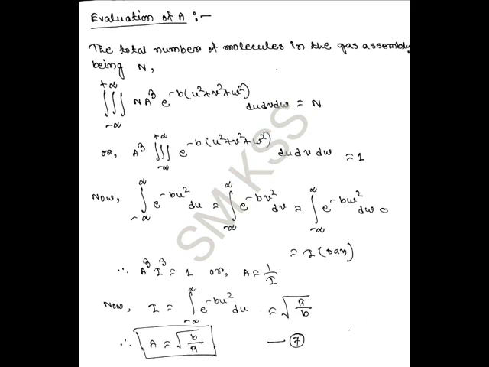Now, in the expressions for the molecular density rho, there are two constants a and b, and we have to calculate the values of a and b. At first, we try to evaluate the value of constant a. The total number of molecules in the gas ensemble, that is n, is represented by this equation: integration minus infinity to plus infinity n a cube e to the power minus b u square plus v square plus w square du dv dw is equal to n. Then, by following some simple calculations, we will finally get that a is equal to root over of b by pi.